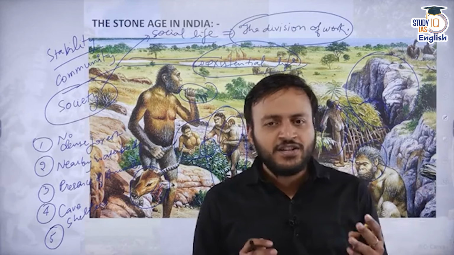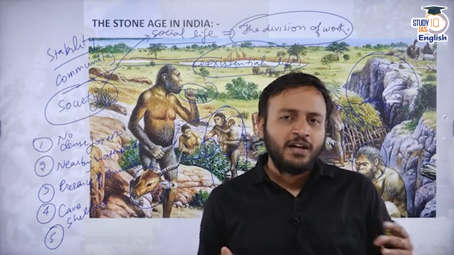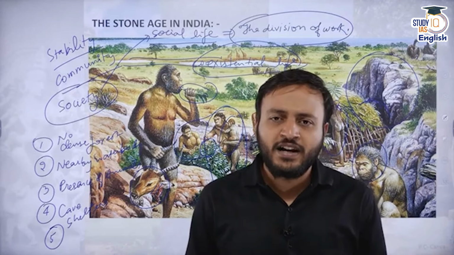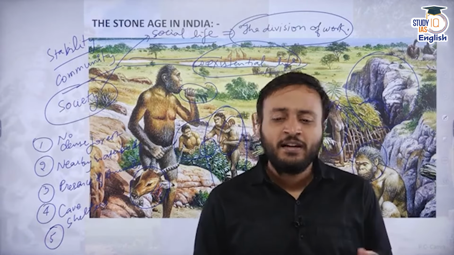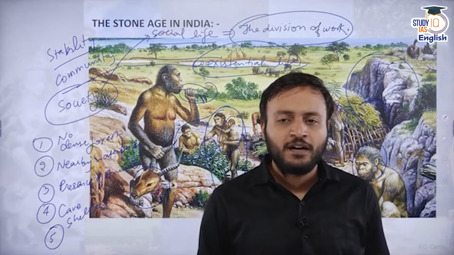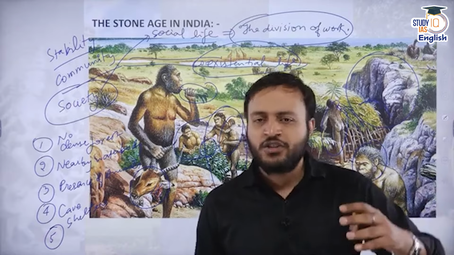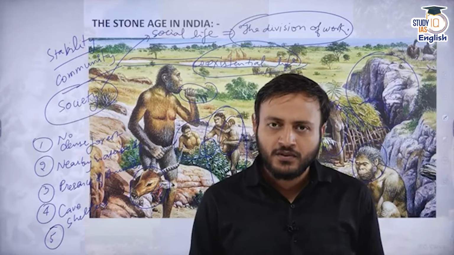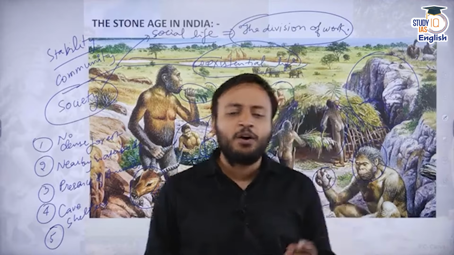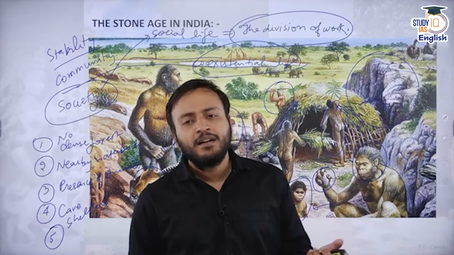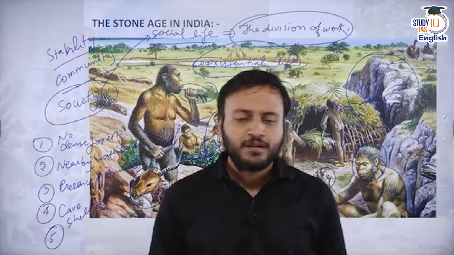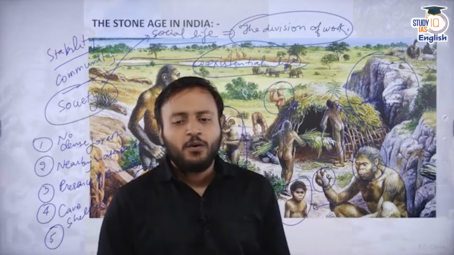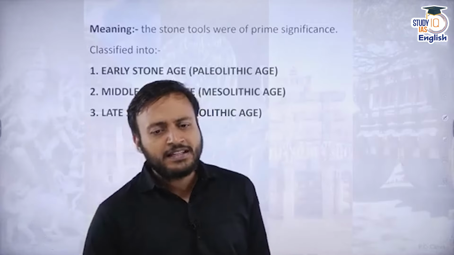They were having the division of work, the shared responsibilities, etc. But still they were not wearing clothes, still they were not having the knowledge of transportation media or something like that. So it may belong to the early Neolithic, something like that. Got it, everyone?